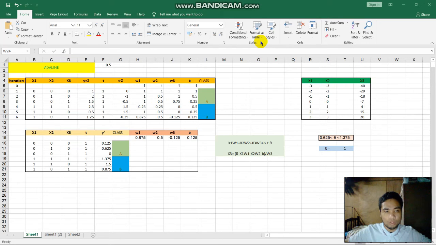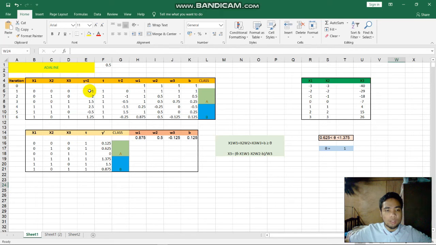CE180084. Today I would like to present the Adeline method to train the model, which is for the task 1. First of all, I will assume the learning rate is 0.5, and I assume W1, W2, W3 and bias are 1. The first step is to construct the table with the iteration, s1, s2, s3, y equals summation, target minus summation value, w1, w2, w3, bias, and class, which is A and B.